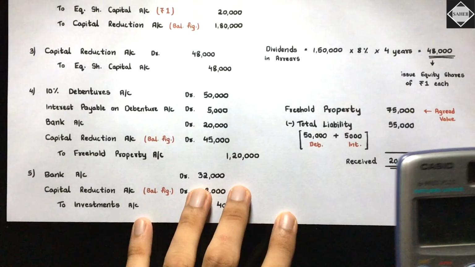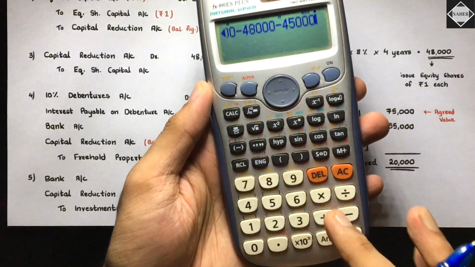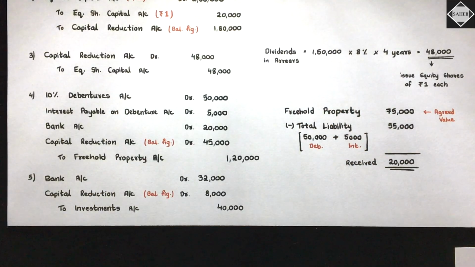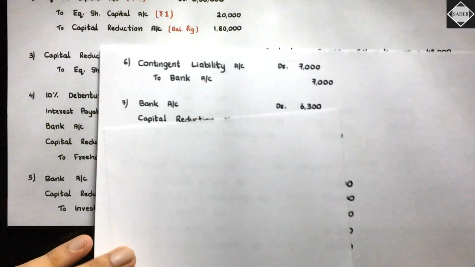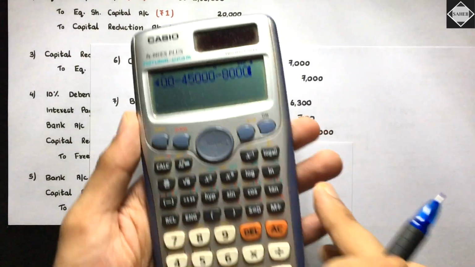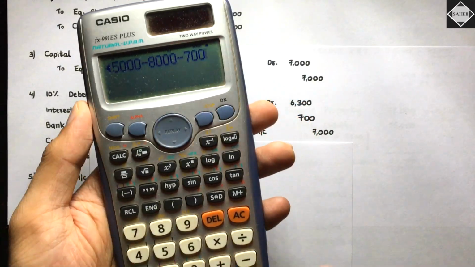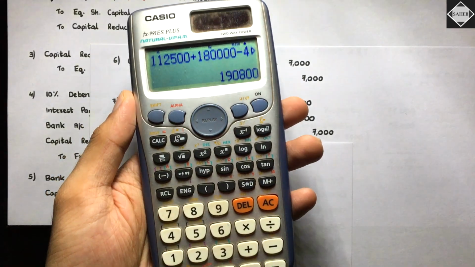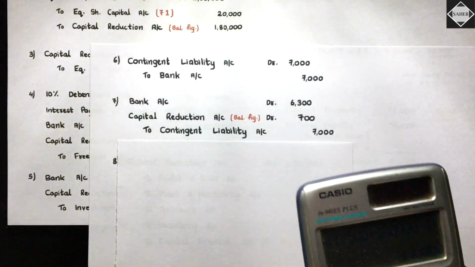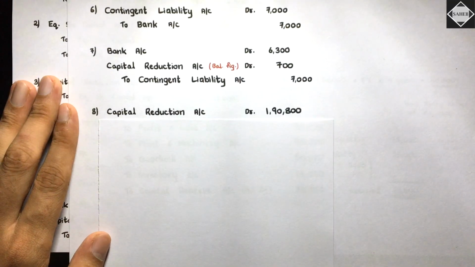And then when we sold off the investments, there was a loss of 8,000, so minus 8,000. And then because of the contingent liability, the loss was 700, so minus 700. Debit means minus, credit means plus regarding the capital reduction. So that is equal to 1,90,800. This is the balance we have in capital reduction. So we are going to utilize this now in the big entry. So debit the capital reduction by how much?